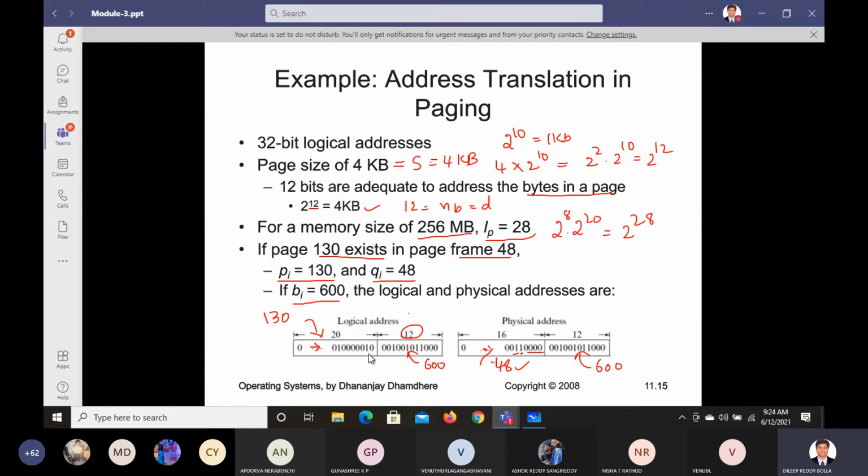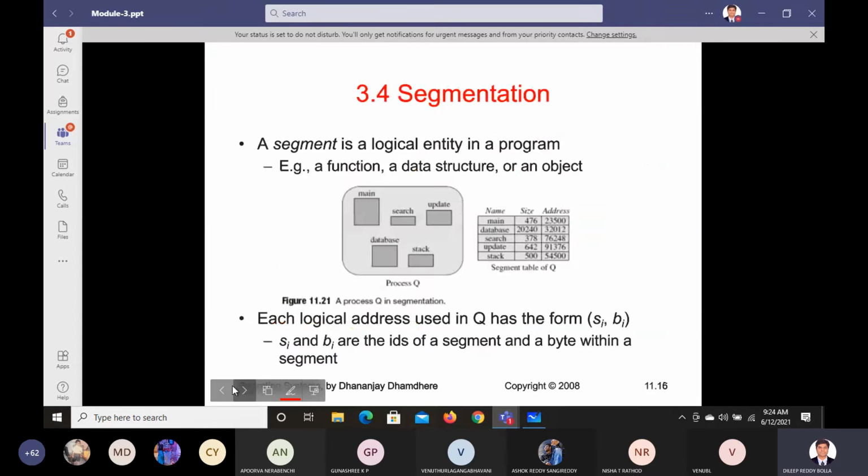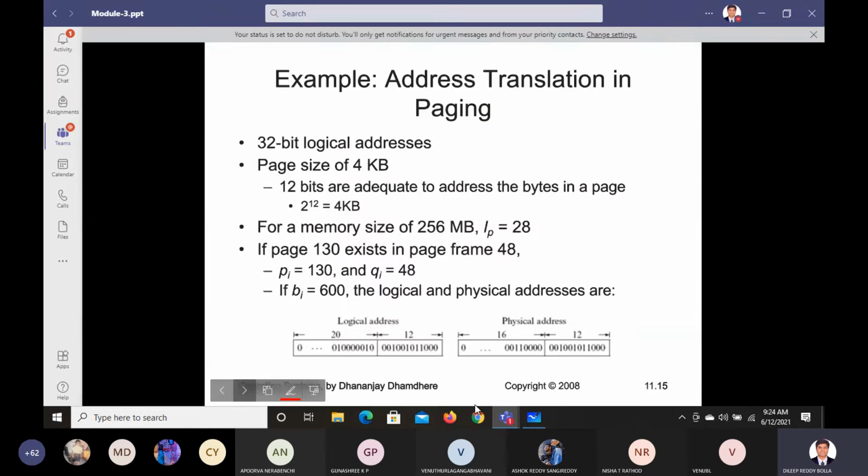So 130 also you can cross-check here. 8, 4, 2, 1, 16, 32, 64, 128. So 128 plus 2. This is the 128 value and this is 2. 128 plus 2 will get 130. Have you understood the example, how the address translation is happening? Yeah, so that's about your concept of paging.